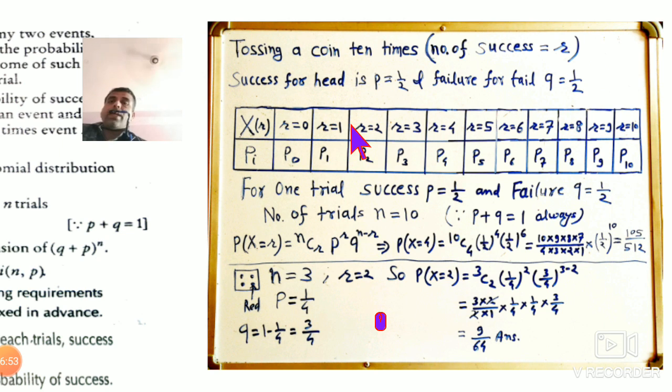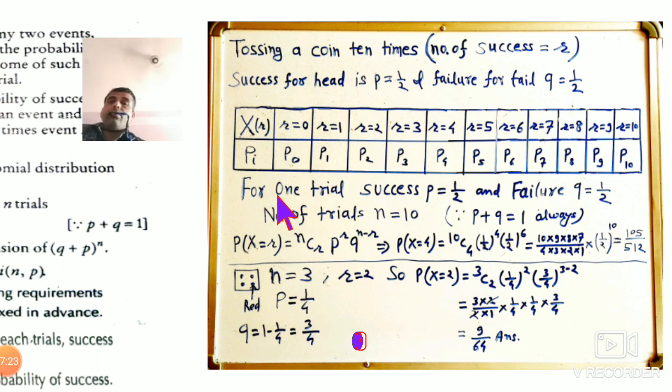For 1 success, r is equal to 1, how will you count p1? For 2 successes, suppose you get 2 heads out of 10 tosses, how will you count p2? Suppose r is equal to 4, how will you count the probability for 4 successes, p4? Any probability p0, p1, p2, p3, p4, up to p10, you can count by the Bernoulli theorem.